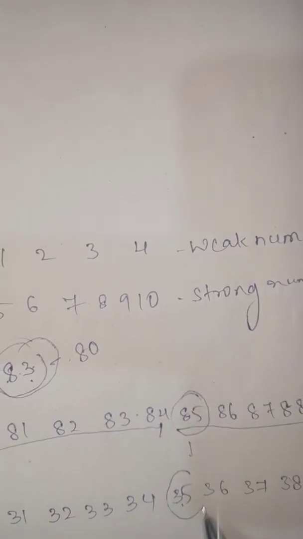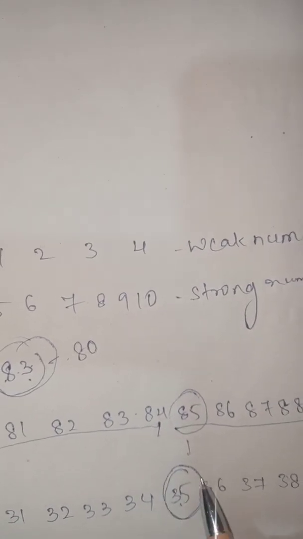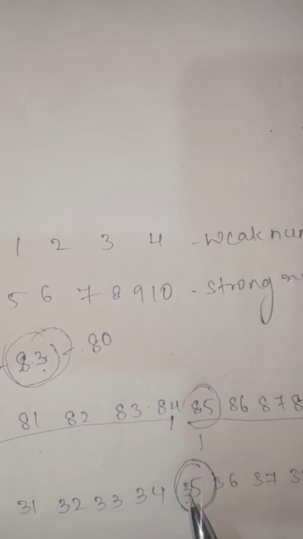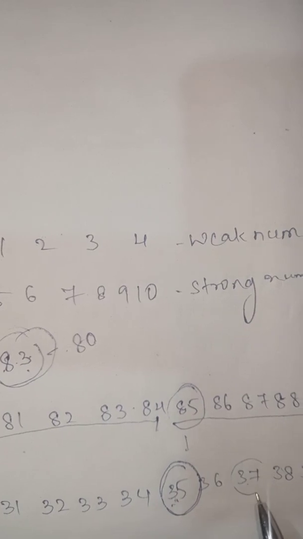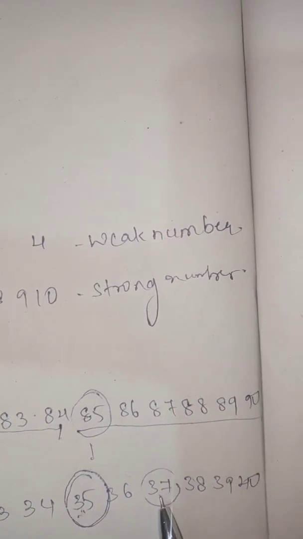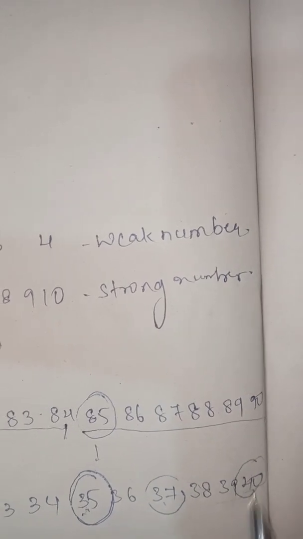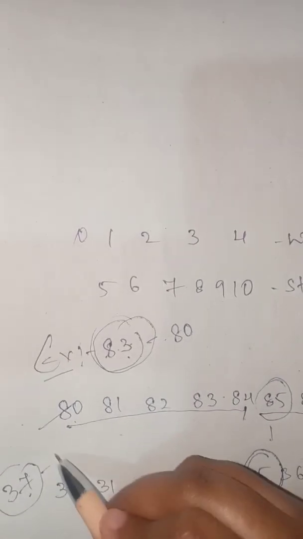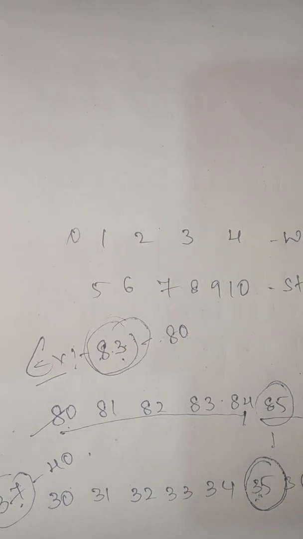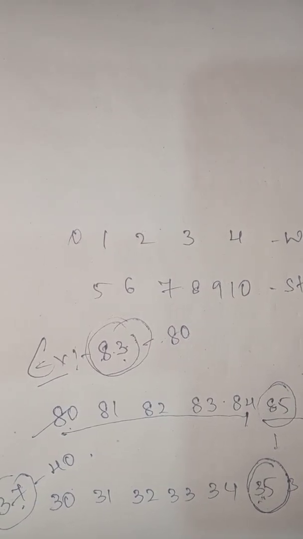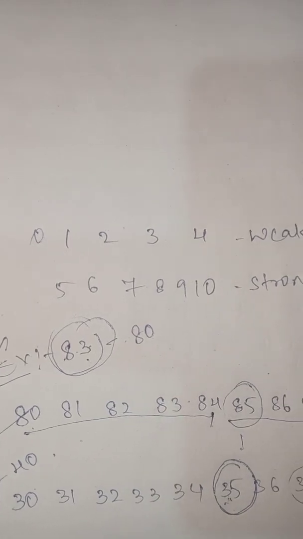37 is after 35, so it is in the strong numbers, and the nearest number is 40. The rounding of 37 to the nearest tens place is 40. Next example.